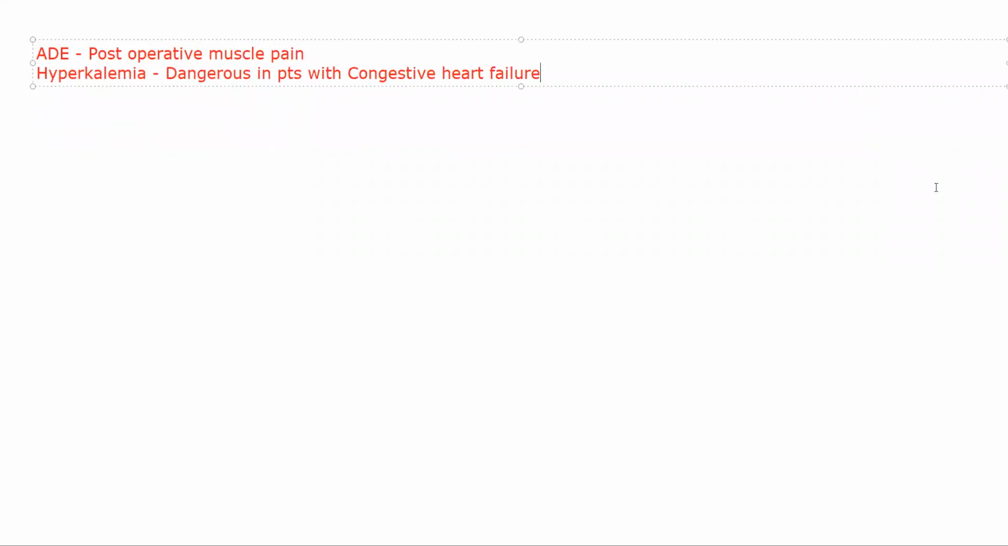This is a problem in patients who have congestive cardiac failure, or who have severe problems like arrhythmia and all. If you are giving succinylcholine, be very, very careful, because it can be very dangerous in patients with congestive heart failure, and other conduction problems like arrhythmia, LVH, anything. So in all of those, you have to be careful with succinylcholine.